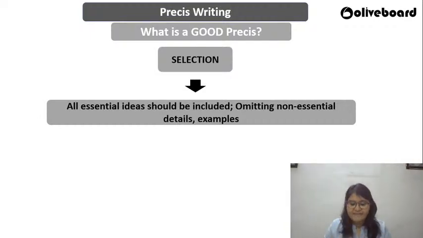Whenever there is a paragraph, this happens when you start practicing, the entire paragraph talks about say 4 or 5 important points. They elaborate those points with certain facts, with certain examples. So you need to choose the important points and see which examples, data or figures are really important. There might be so many facts and figures given. It's not necessary that you write all of those again in the summarized version of the passage. So that understanding should be there, what to choose and what to leave. If you do that, you are actually on the right track with regard to your essay writing.